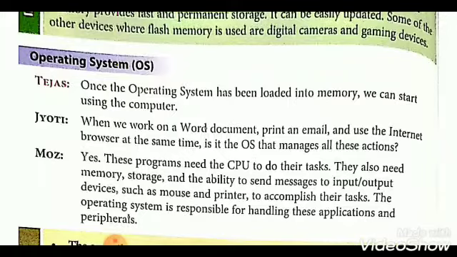These programs need the CPU to do their task. They also need memory, storage, and the ability to send messages to input-output devices, such as a mouse and printer, to accomplish their task. The OS is responsible for handling these applications.